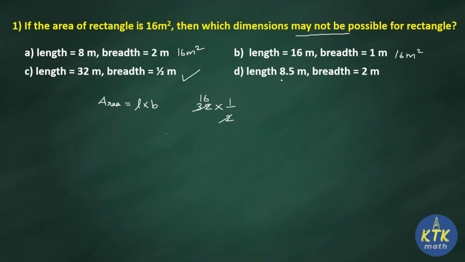Then obviously option D is going to be answer, because when you are multiplying 8.5 into 2, you will get 17 meter square only. Therefore option D, length 8.5 and breadth 2.2 is not getting the area 16 meter square. Therefore option D is your answer for first question.